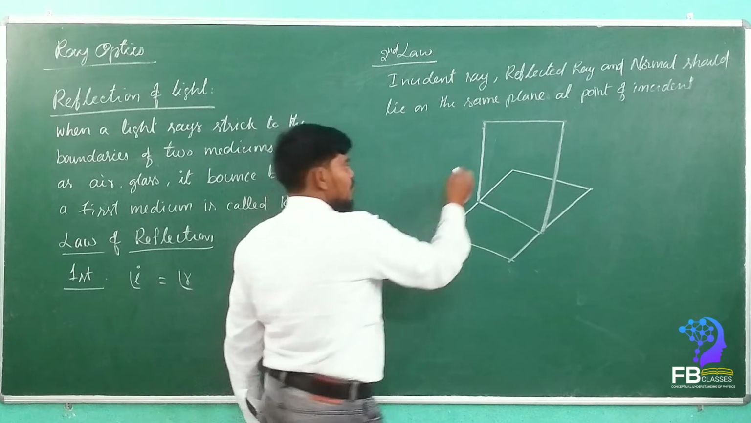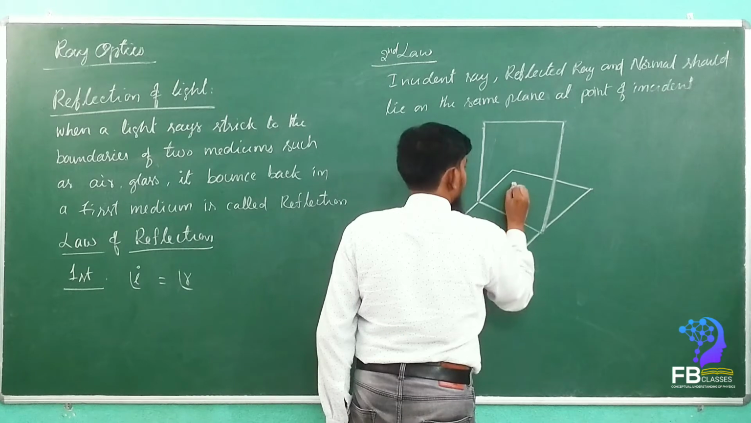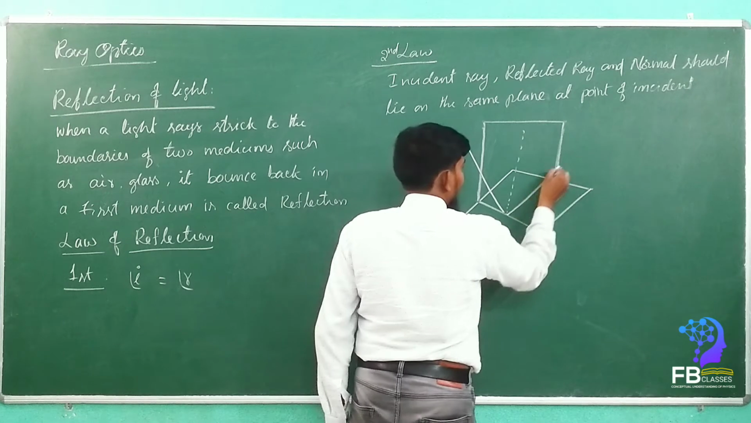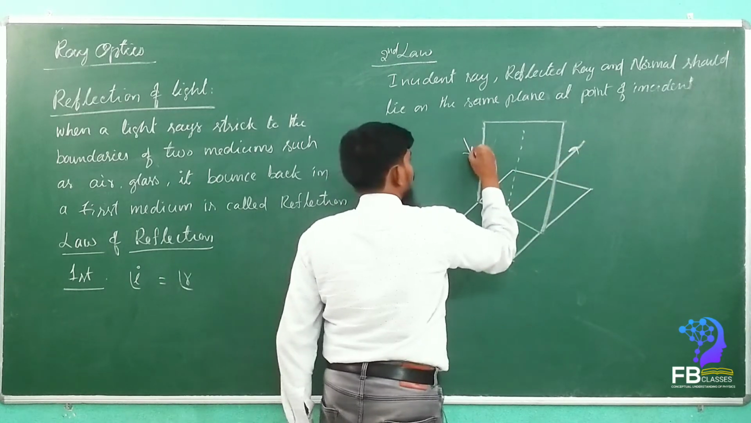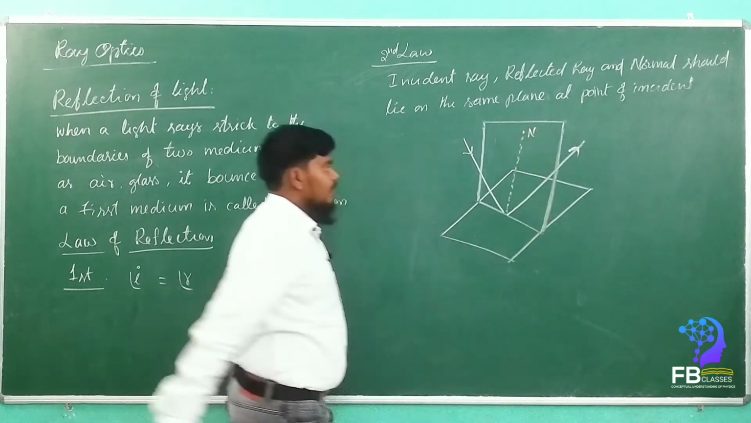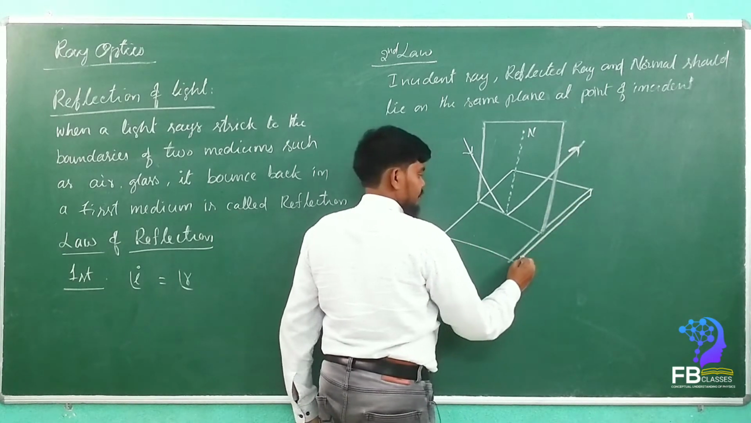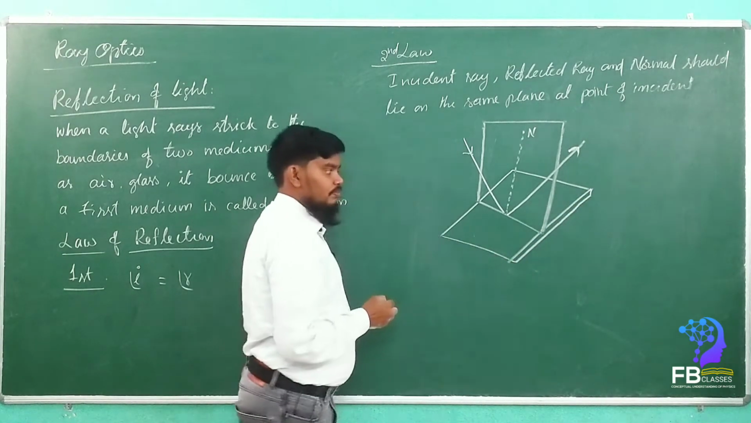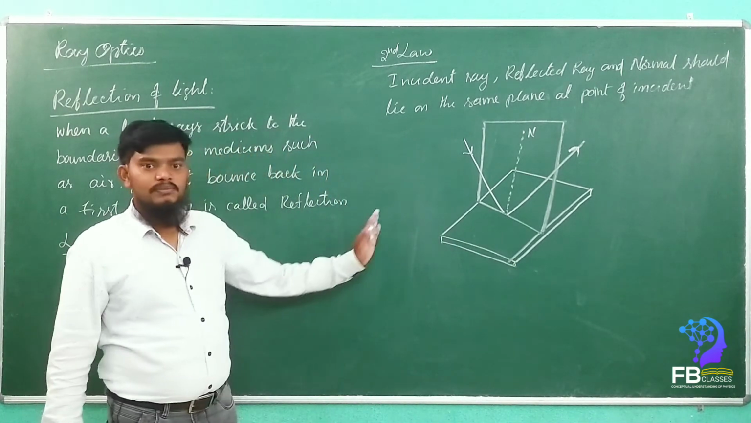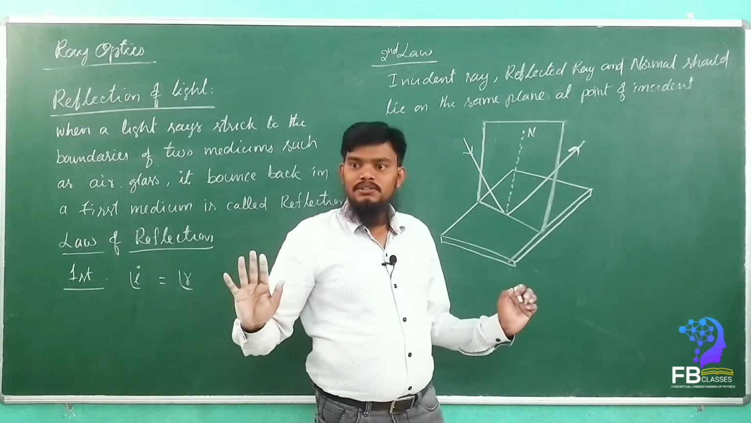See, this is the plane. For example, here, this is the normal. Yes or no? It is the normal, right? So this is the incident ray, and this is the reflected ray. All these rays should lie on the same plane. Are you getting my point? Use 3D imagination. This is the plane; in this plane only, all three rays lie on the same plane.